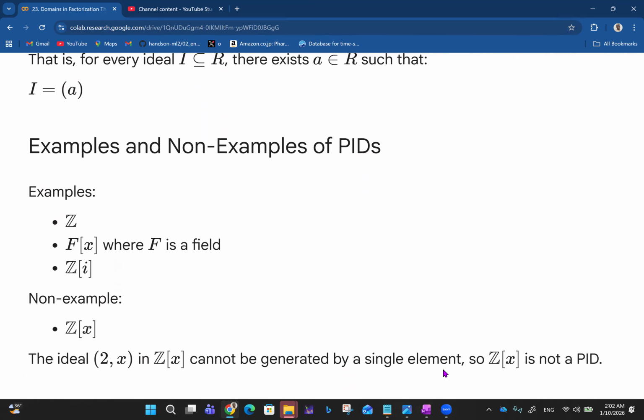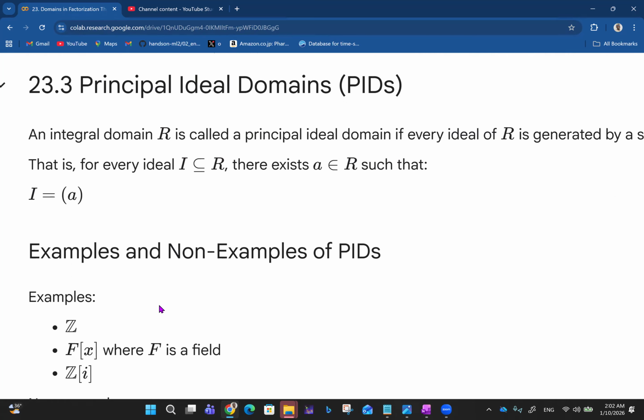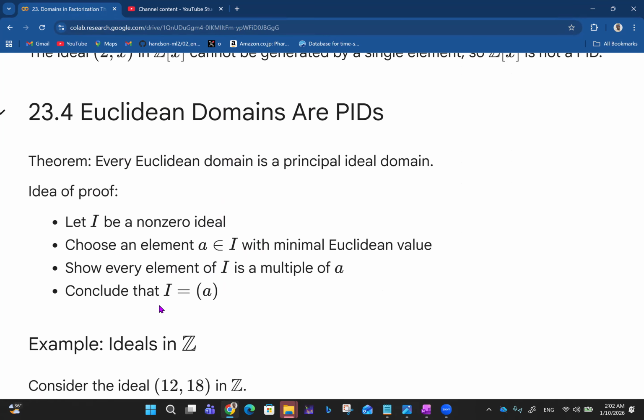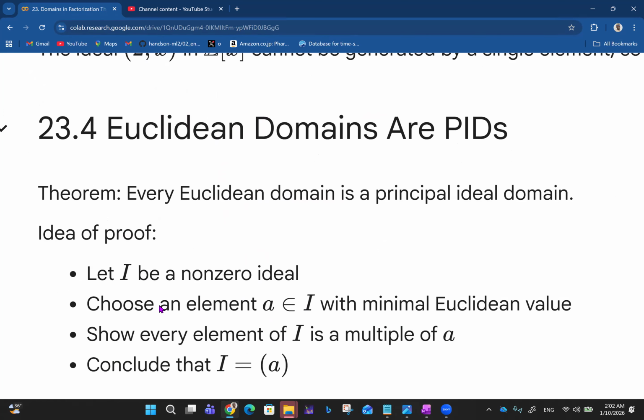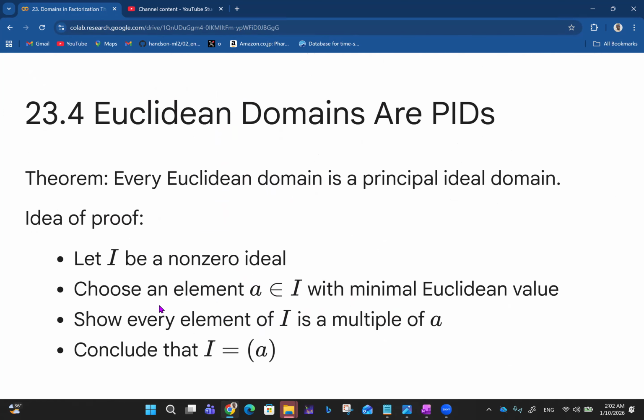So Z[x] is not a PID. Normally for two generators like this, you want to find a GCD, and whatever the GCD has to be may be difficult to find. That's why Z[x] is a non-example of a principal ideal domain. Then let's talk about the fact that Euclidean domains are PIDs. I think we already saw this. We saw a hint of this already.